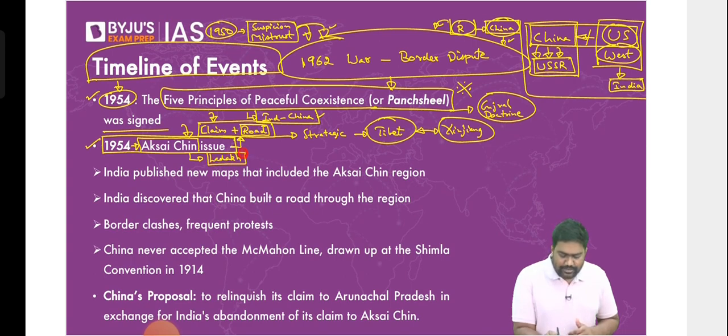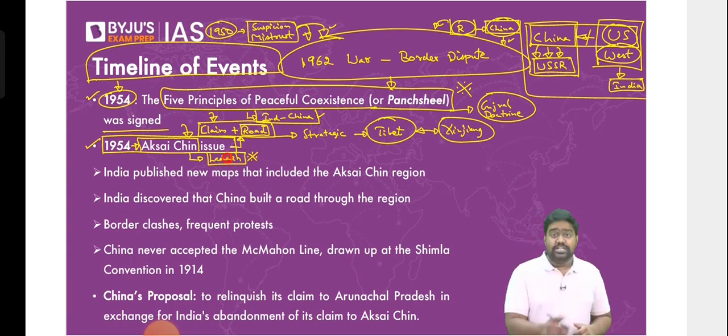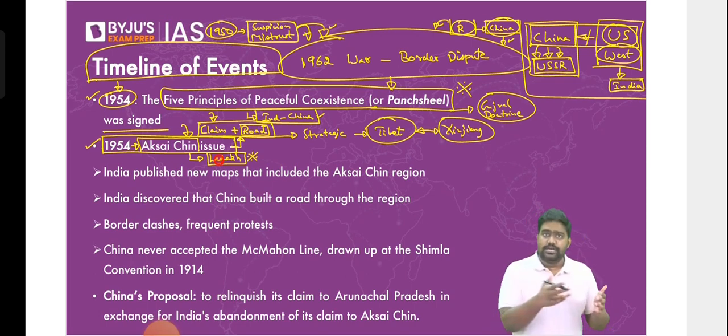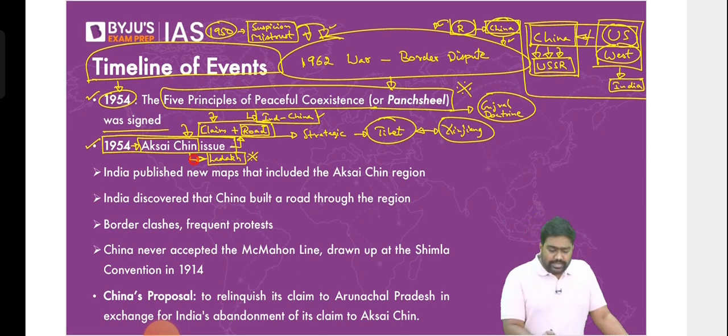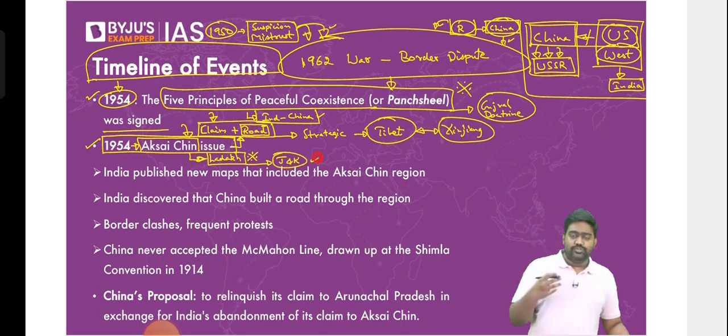And this is the right position as well for India, because there are a few British era boundaries drawn here. You have the Johnson Line and a few other British era boundaries drawn, which demarcated the boundaries between Ladakh and Tibet. Tibet was a kingdom, Ladakh was a princely state. So between them, boundaries were drawn by the British, and we had accepted these boundaries. So accordingly, Aksai Chin was supposed to be a part of Ladakh and hence a part of the then state of Jammu and Kashmir. Eventually, when J&K merged with India, Aksai Chin also became an integral part of India. All right? This was India's perception. This is what we thought.